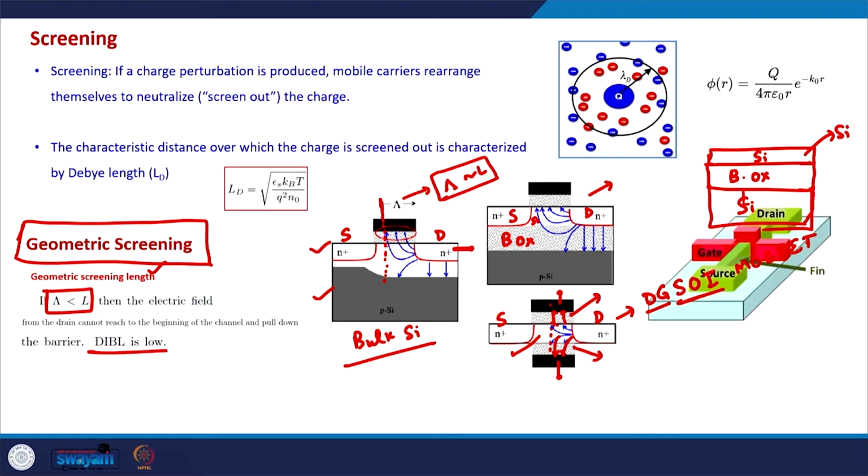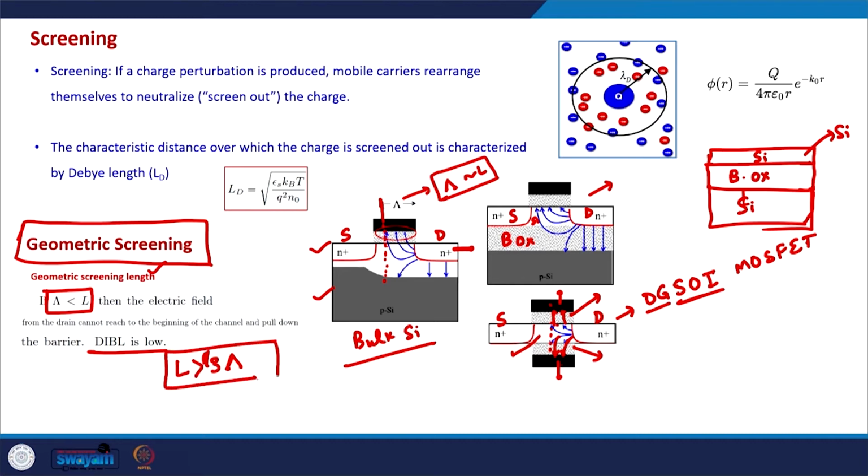Ideally, we would like to have the channel length greater than thrice the screening length. Actually, the total channel length should be greater than thrice the screening length. So, this is generally one of the standards, or one of the points that is kept in mind by device designers while designing small MOSFETs, while designing the nano MOSFETs.